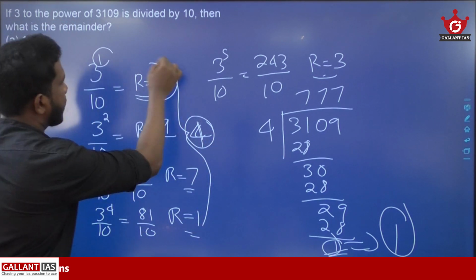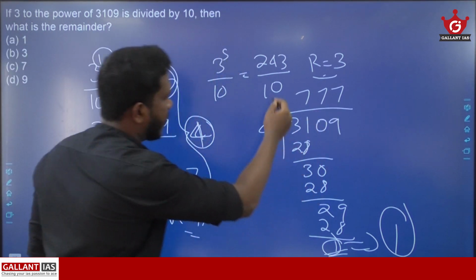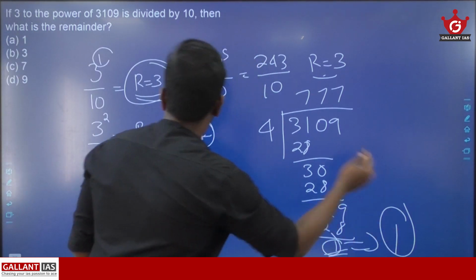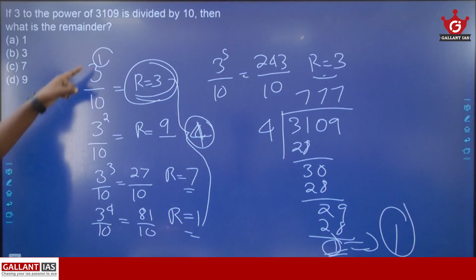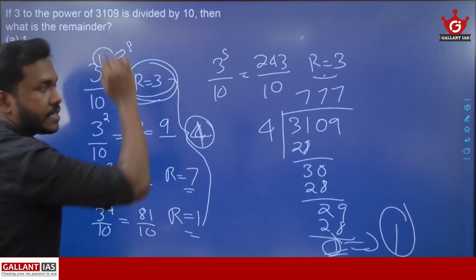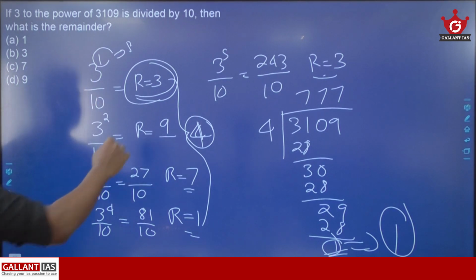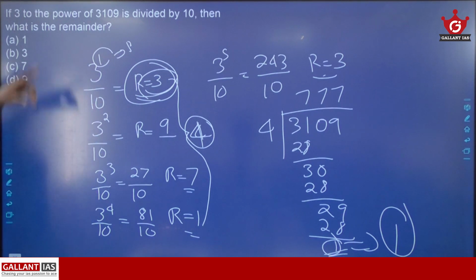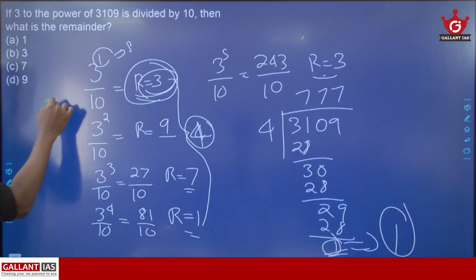So we identified that 3 is the remainder. So when you divide 3109 by the cyclicity value 4, you got remainder 1. Our next step is to identify the remainder when 3 to the power of 1, which is the remainder that you are getting, is divided by 10. So the remainder is 3. So that will be the remainder when 3 raised to 3109 is divided by 10.